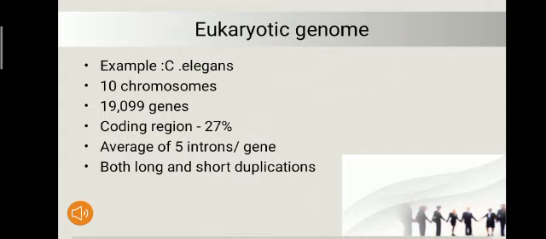I'll be giving you an example of a eukaryotic genome to clarify more about the topic. Here we are going to talk about C. elegans, that is Caenorhabditis elegans, aka roundworm in layman's language. It consists of 10 chromosomes, which have 19,099 genes to be precise. It has a coding region of 27% and an average of 5 introns per gene, and it shows both long and short duplications. I hope I was helpful enough for you to understand the topic. Thank you.